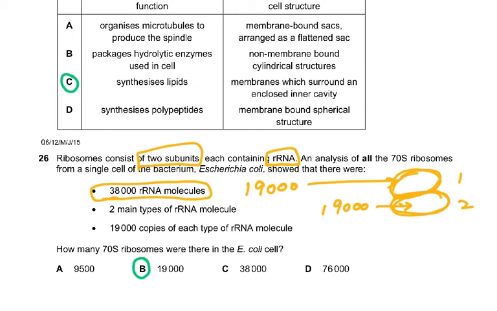So they were 38,000. So there must be two main types: 19,000 of one type and 19,000 of the other type. And there were 19,000 copies of each type of rRNA molecule. How many 70S ribosomes were there? Naturally, 19,000, because the ribosome was made up of two subunits. Read the question again, understand it, and then reread it again, and then see why I am saying this.